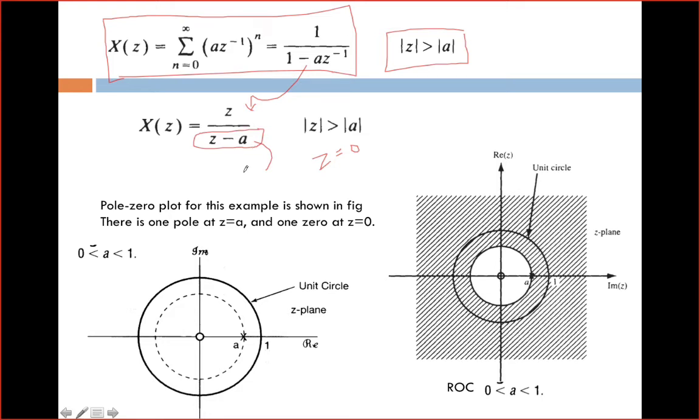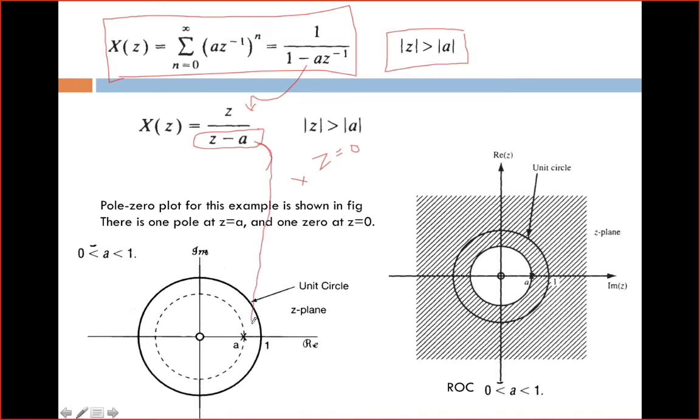Generally poles and zeros are represented by a circle and a cross mark. Here it has a pole when z is equal to a.